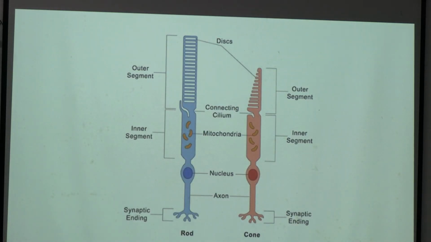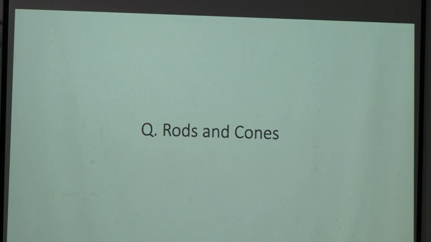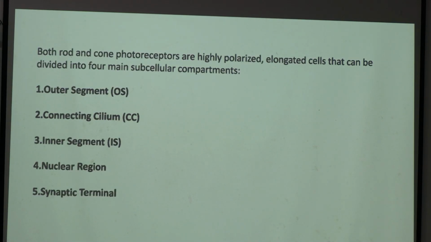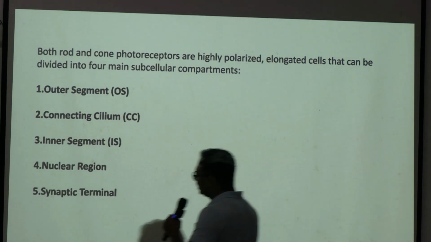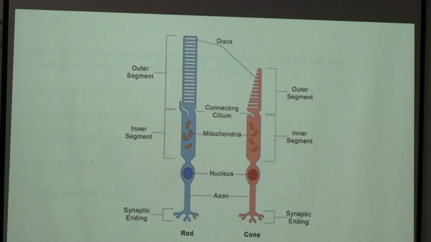5 different parts. One is the outer segment, connecting cilium, inner segment, nuclear region and synaptic terminal, right? So these are the 5 parts of any photoreceptor cell, whether it is a rod cell or a cone cell. It has got these 5 parts: outer segment, connecting cilium, inner segment, nuclear region and the synaptic terminal.